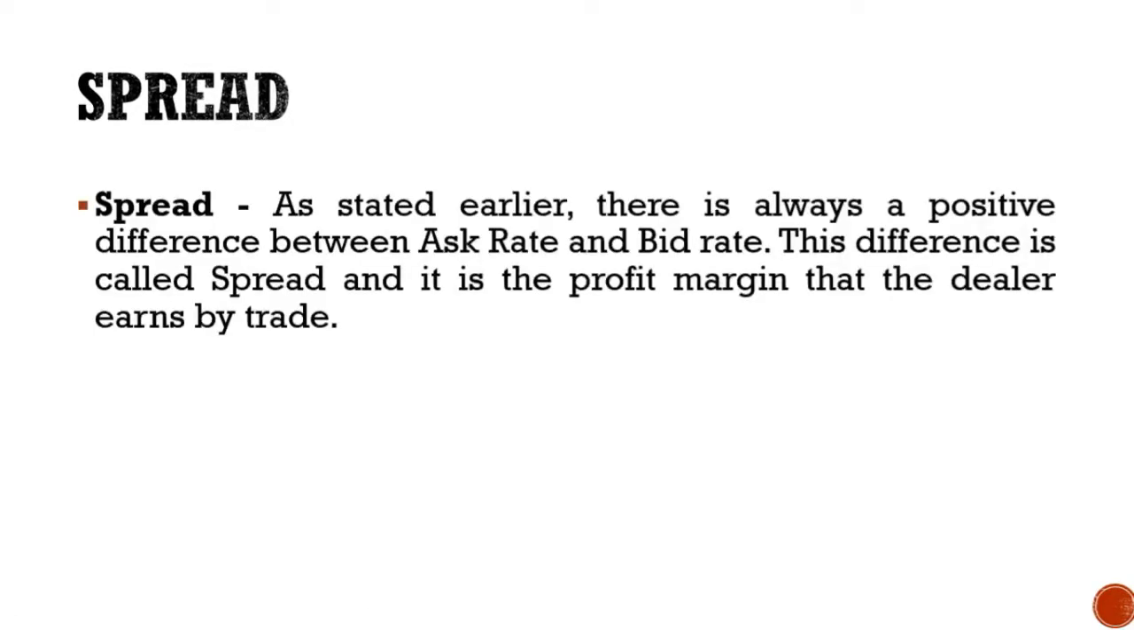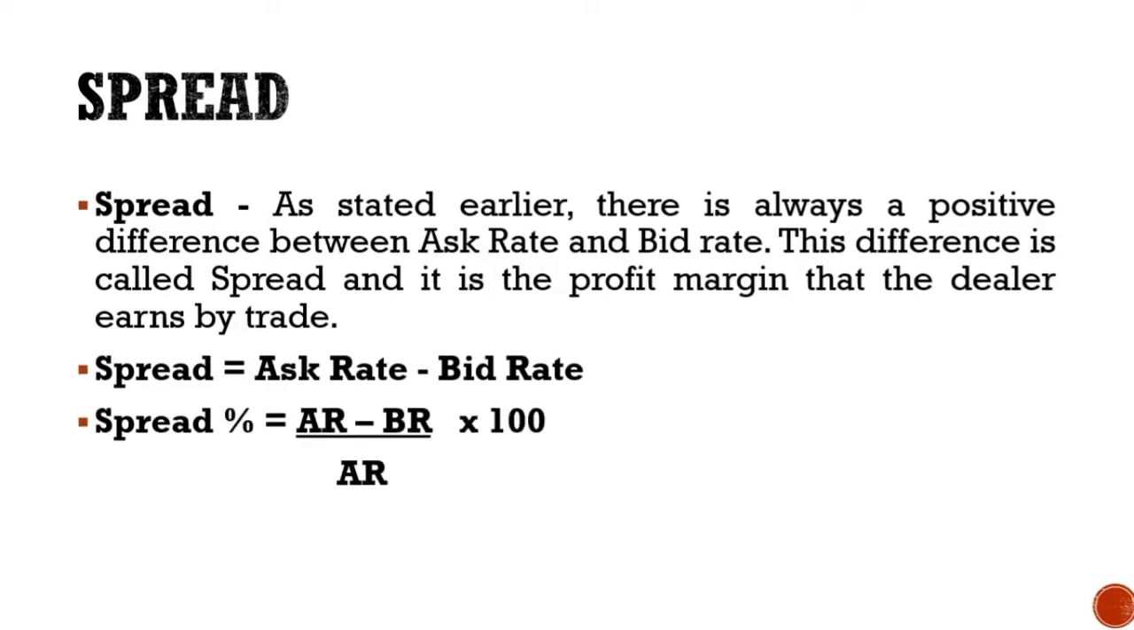The next thing we need to understand is known as spread. Now what is spread? As stated earlier, there is always a positive difference between the ask rate and bid rate. Why? Because the ask rate will always be higher than the bid rate. The difference is called the spread, and it is the profit margin that the dealer earns by the trade. Symbolically, spread is equal to ask rate minus bid rate. And if you need to find the percentage spread, it is equal to (ask rate minus bid rate) upon ask rate, into 100.